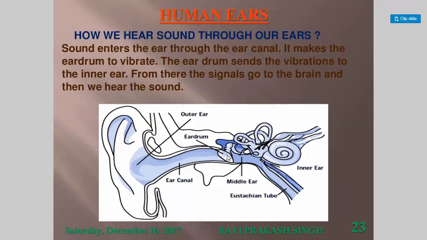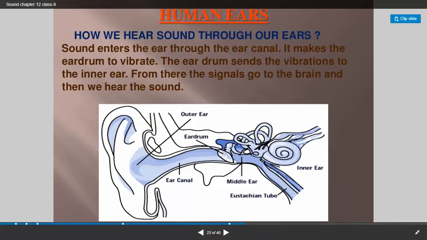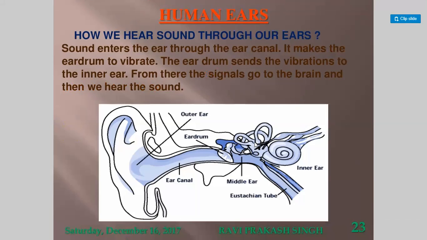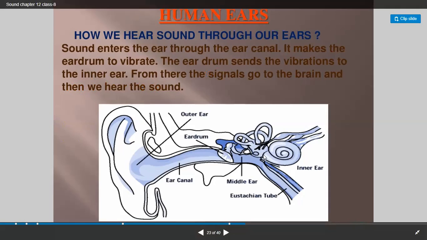The eardrum sends the vibrations to the inner ear. From here it will go to the inner ear. So this part is called inner ear. From there, the signals go to the brain. From the inner ear, it goes through the auditory nerve to the brain. From there, the signals go to the brain, and then we hear the sound.